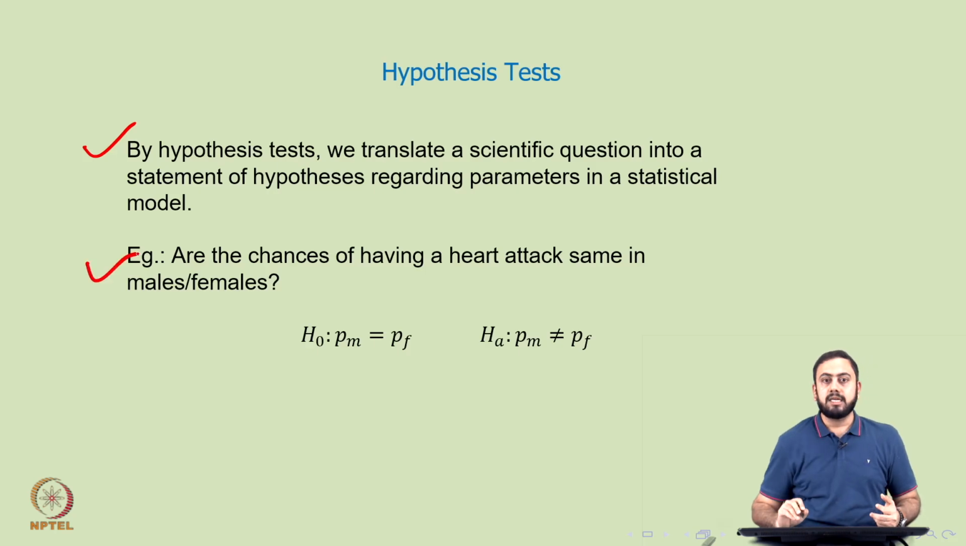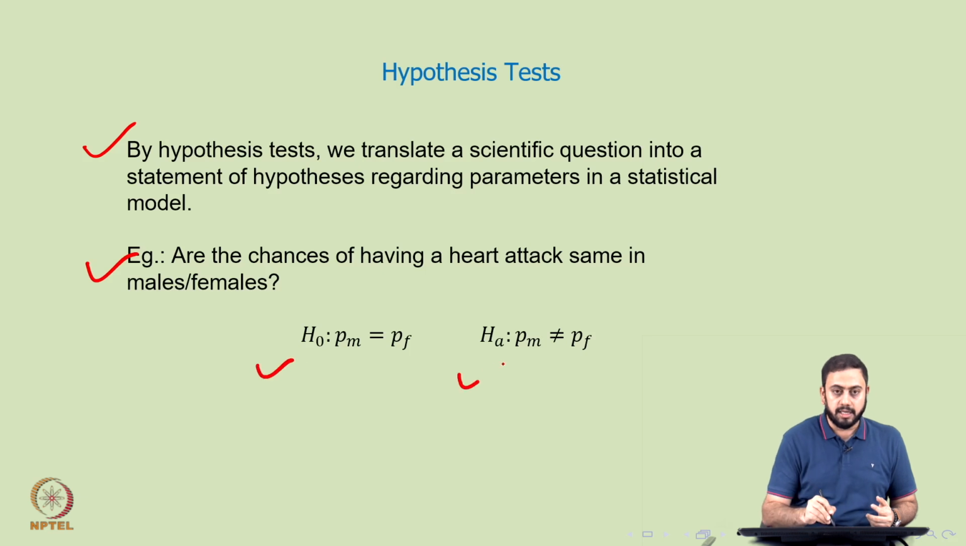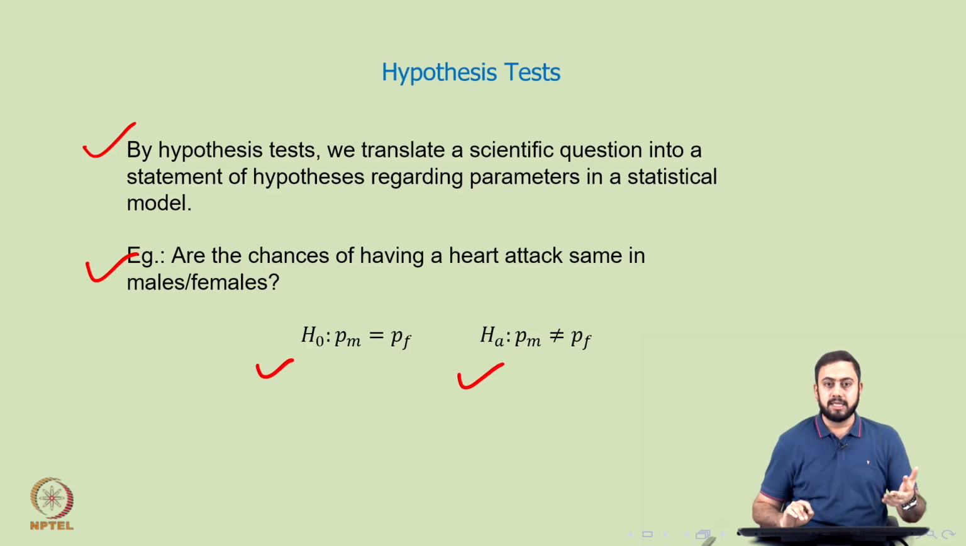Are the chances of having a heart attack the same in males versus females? How can you solve this problem? I can formulate two hypotheses, H naught and HA. My null hypothesis would be PM equals PF. Now, what exactly is PM and what exactly is PF? PM is the probability of having a heart attack in males, while PF is the probability of having a heart attack in females.